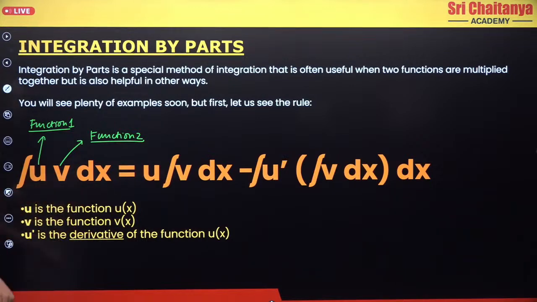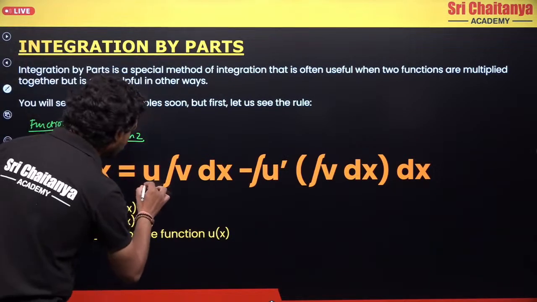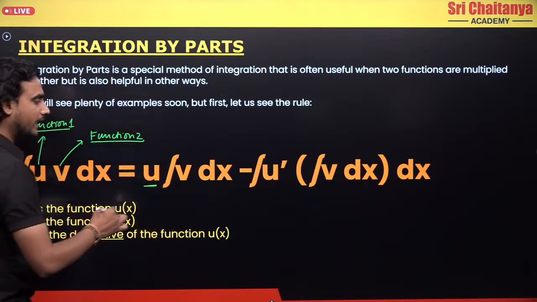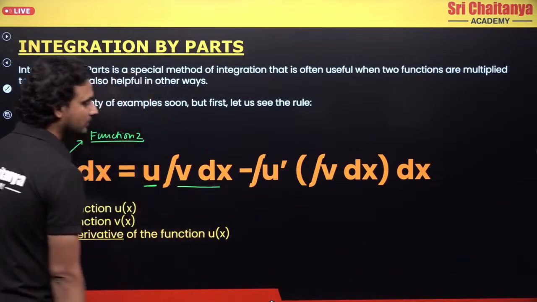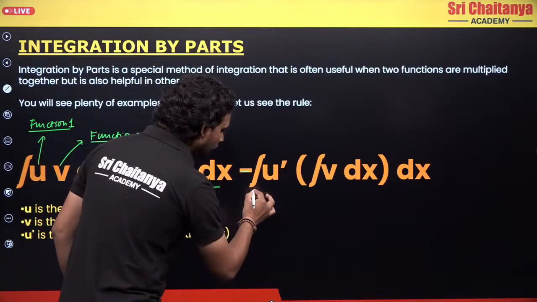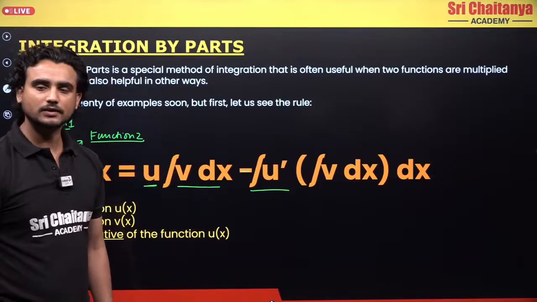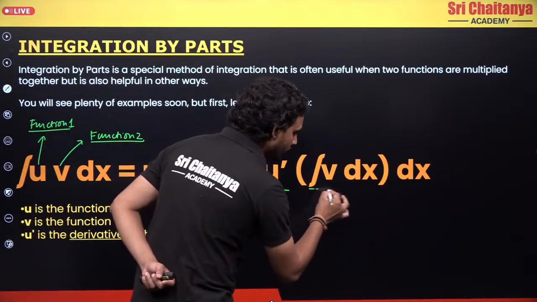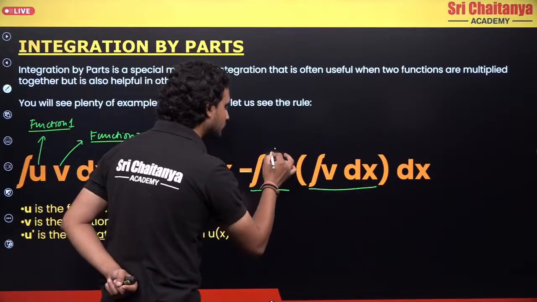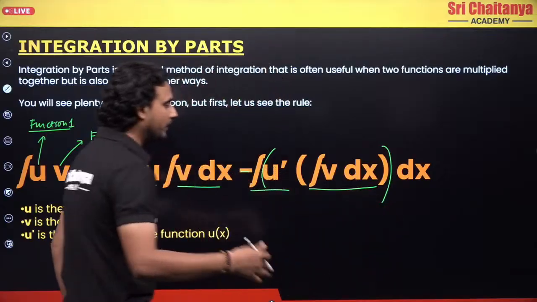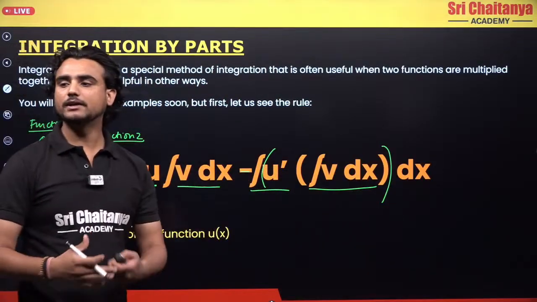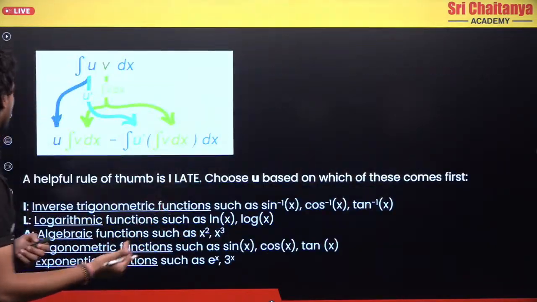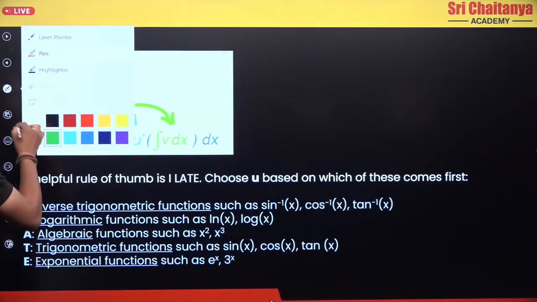And what does this by parts rule say? First of all, you write u as it is and you integrate v, minus you differentiate the first function, then you integrate the second function, and you integrate this whole thing. This might be a little bit confusing, but when we solve a question, you will understand it very nicely.